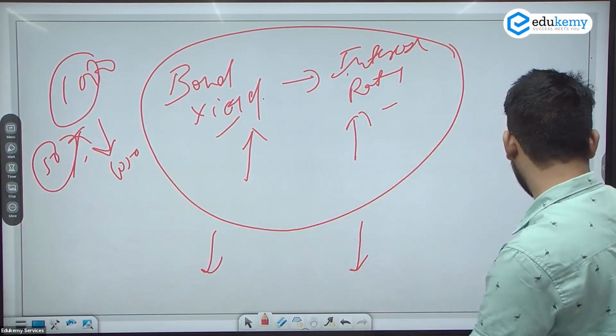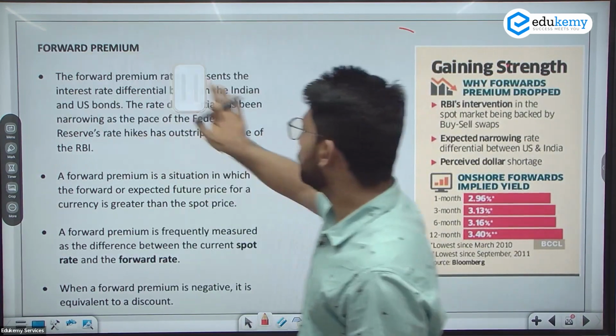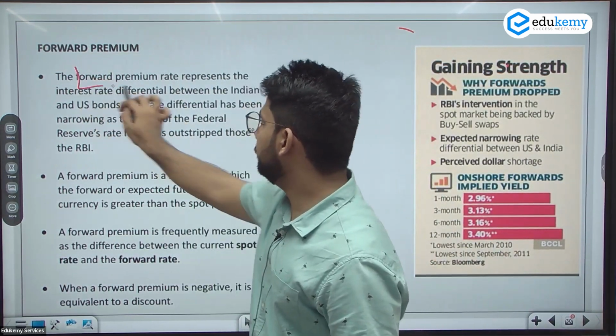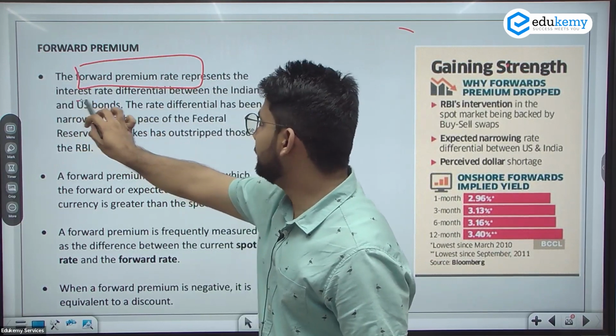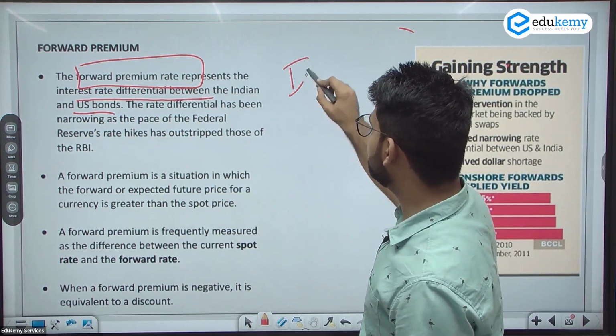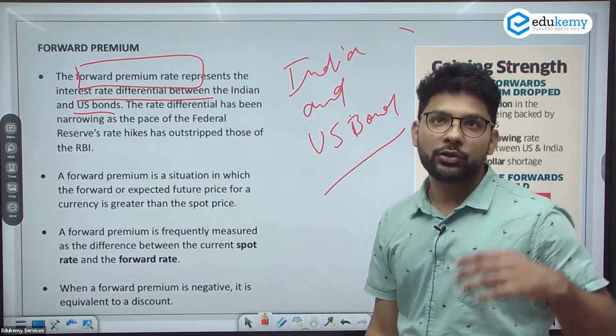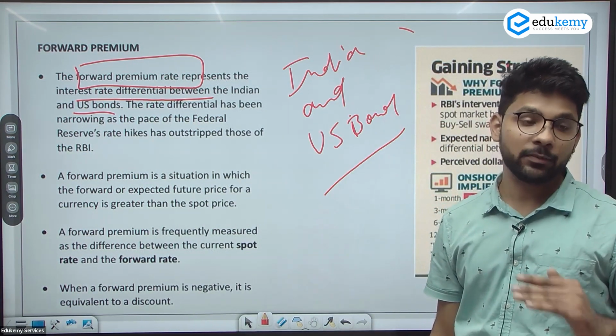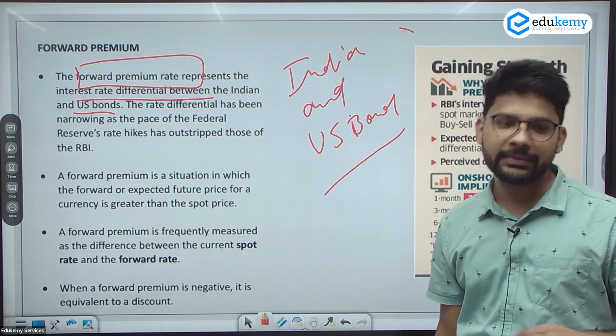What is the forward premium? Now let's come to the forward premium. So what exactly is the forward premium? It is the interest rate difference between the India and US bonds. And why is this in the news? The USA Federal Bank increased rates more than the India Central Bank.